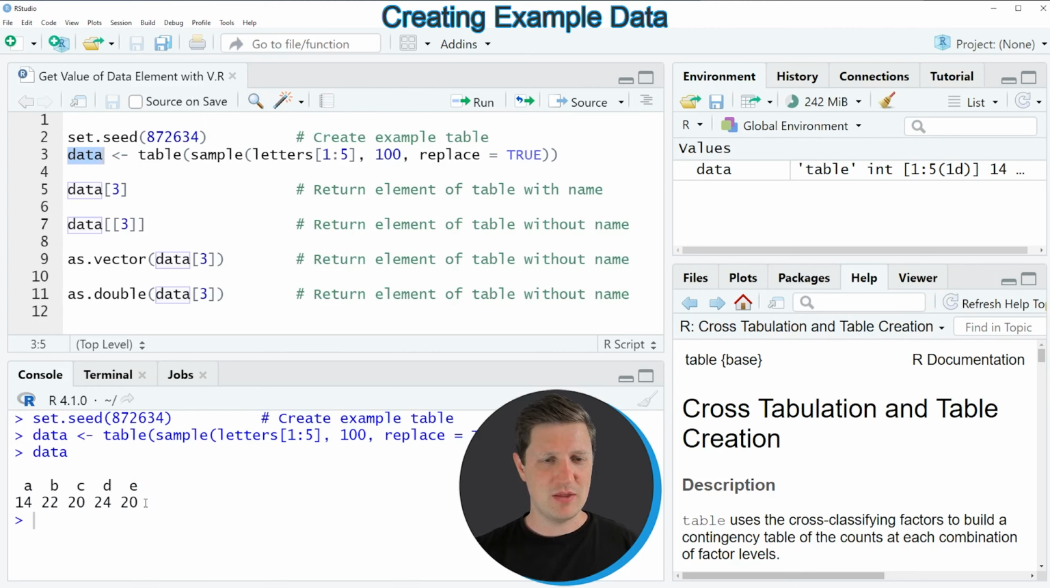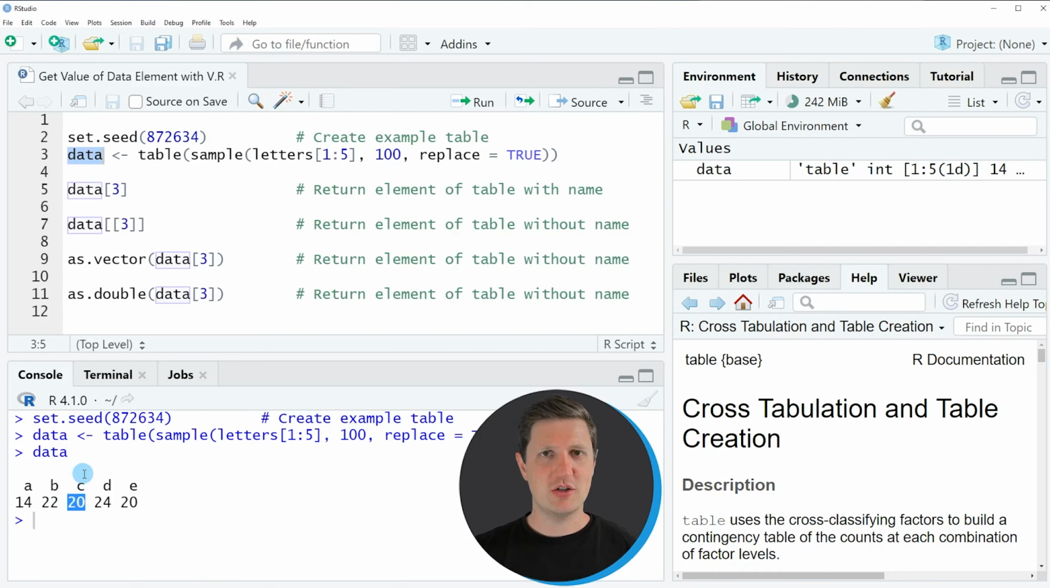And then you can see at the bottom in the RStudio console that our table contains 5 different elements, A, B, C, D, and E. And below these elements, you can see the count of each of the elements. So for instance, the element A is contained 14 times in our table, and the element C is contained 20 times in our table. Now let's assume that we want to return this value 20 without showing the name of our element and without showing the index position.